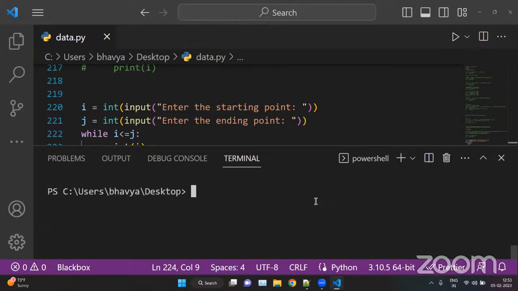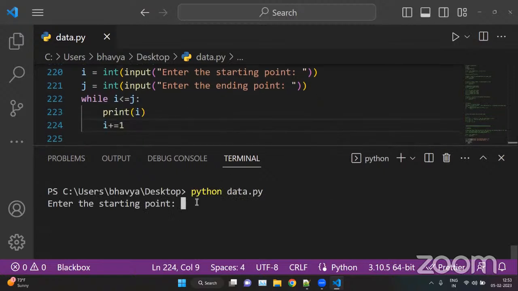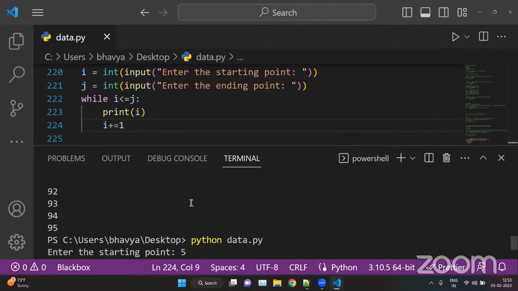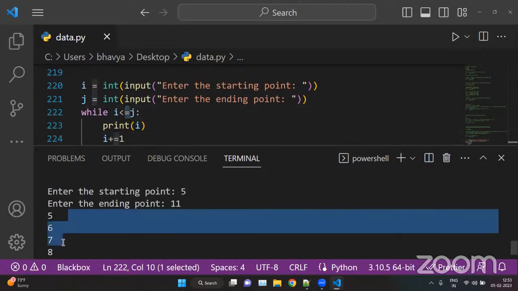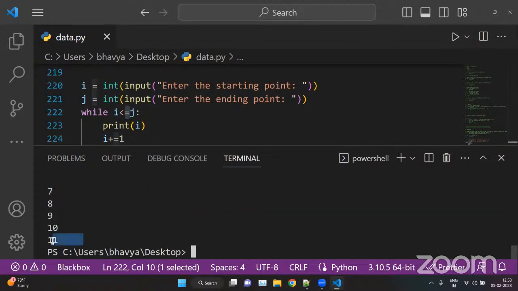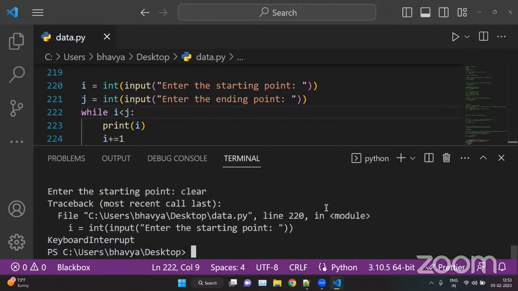Okay, so clear the screen. Starting point, let's start from 5. Ending point, let's say 10. So that is 5 to 10. That is because of this equals. So the starting point of my while loop is 5, 6, 7, 8, 9, and 10. And if you remove this equal sign, let's clear the screen first.